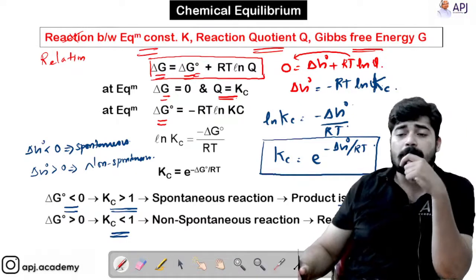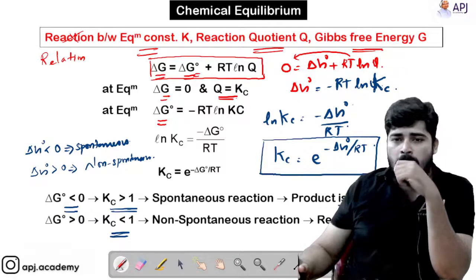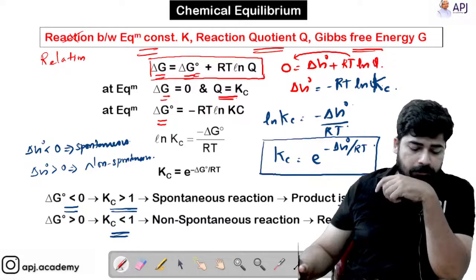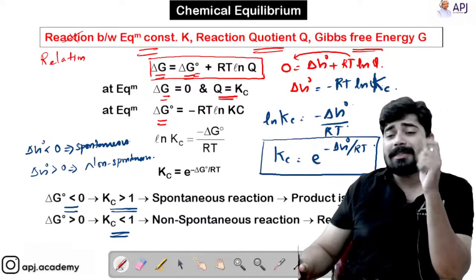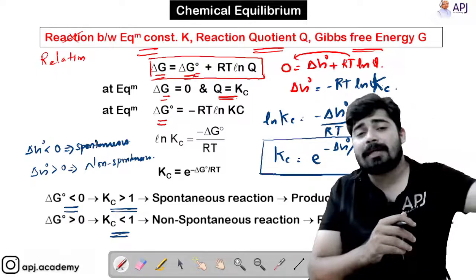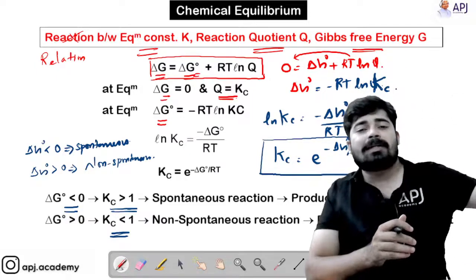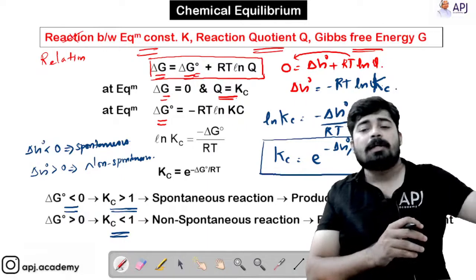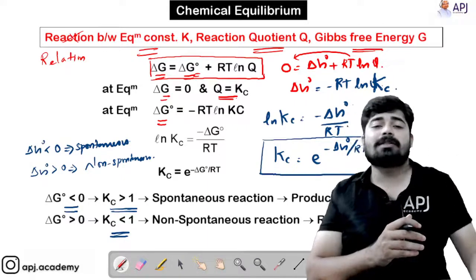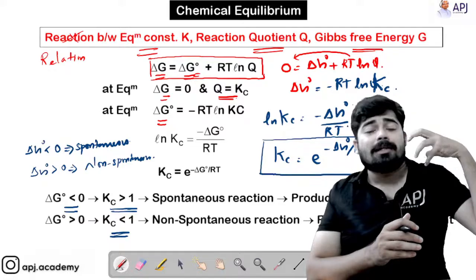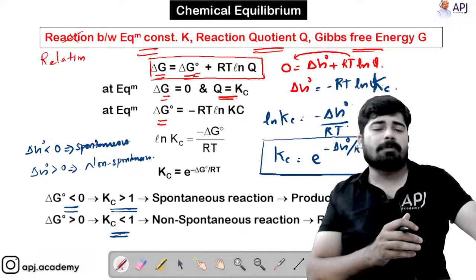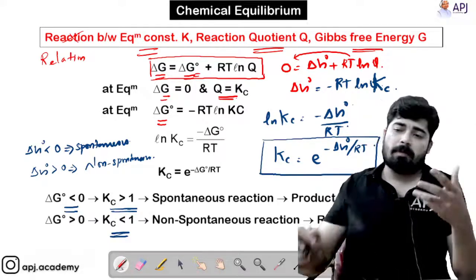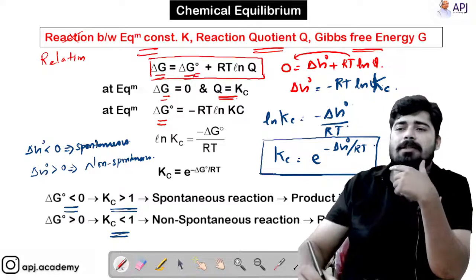For delta G naught less than 0, the reaction is spontaneous, more product will be formed, so the product will be predominant. If delta G is greater than 0, the reaction is non-spontaneous, less product will be formed, and the reactant will be predominant. That's what you have to understand for this slide.